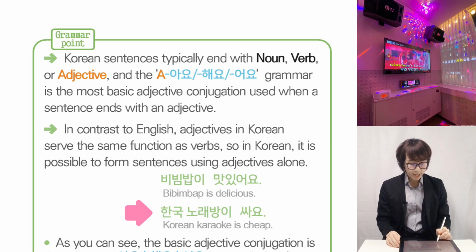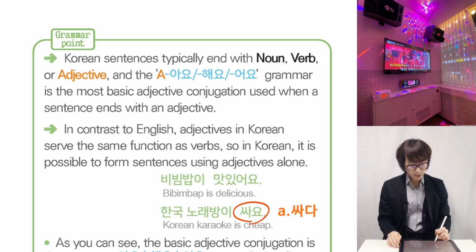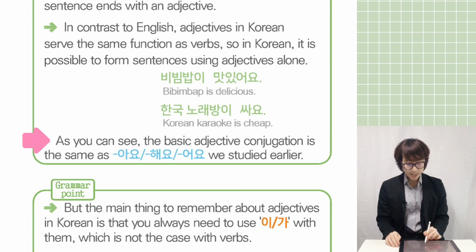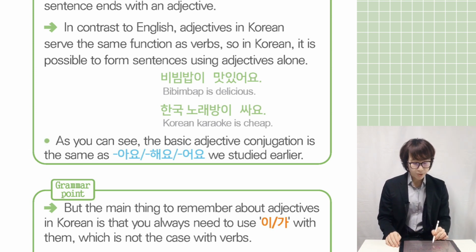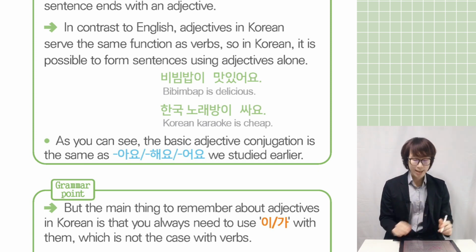Can you see the next sentence? 한국 노래방이 싸요. 한국 노래방, Korean karaoke. 싸요, original adjective is 싸다, cheap. So the Korean karaoke is cheap. You can make a sentence. As you can see, the basic adjective conjugation is the same as the 아요, 해요, 어요 we studied earlier. So the conjugation way is the same as the verb. You can conjugate with adjectives.